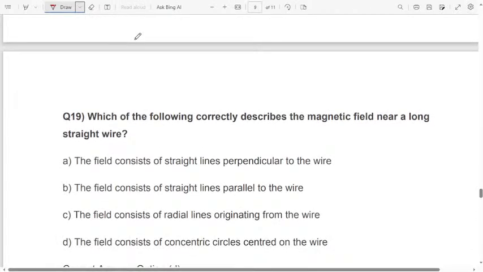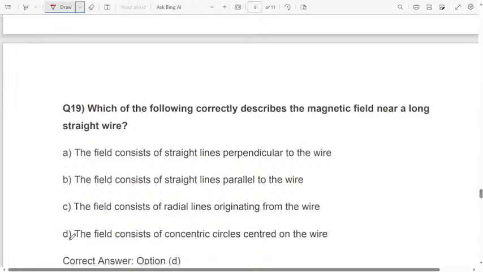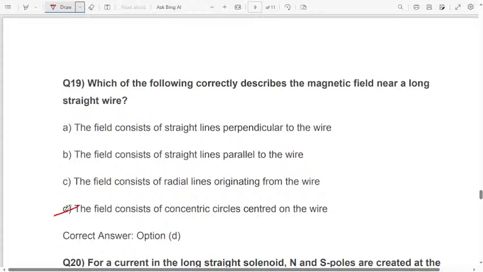Which of the following correctly describe the magnetic field near a long straight wire? Option A, the field consists of straight lines perpendicular to the wire. Option B, the field consists of straight lines parallel to the wire. Option C, the field consists of radial lines originating from the wire. Option D, the field consists of concentric circles centered on the wire. Option D is the correct answer.